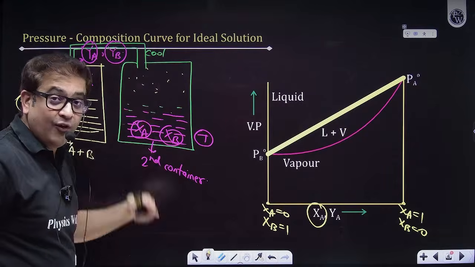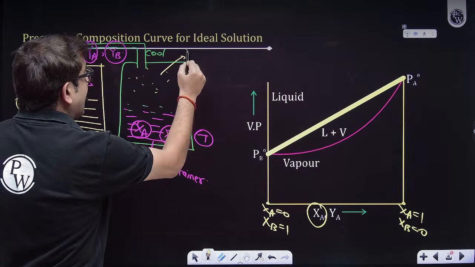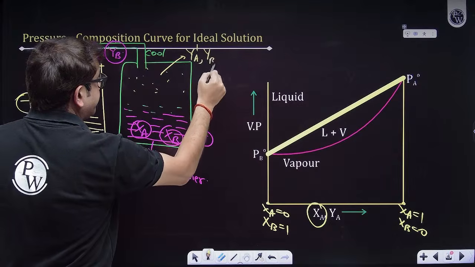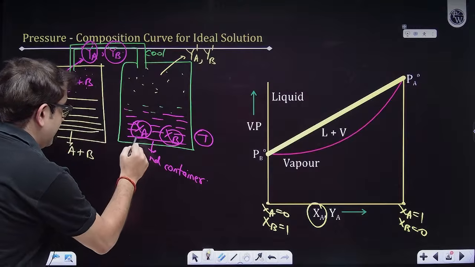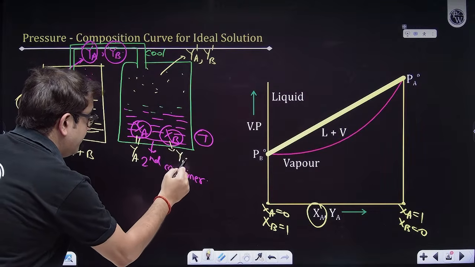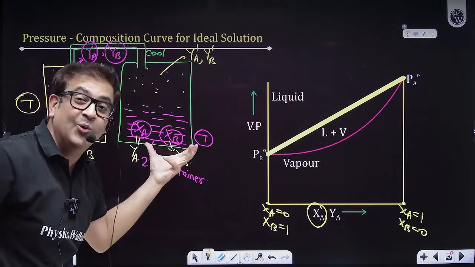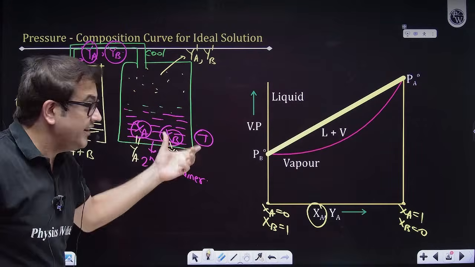Let us say those vapors have mole fractions YA dash and YB dash. Why? Because I have condensed these vapors into the second container.